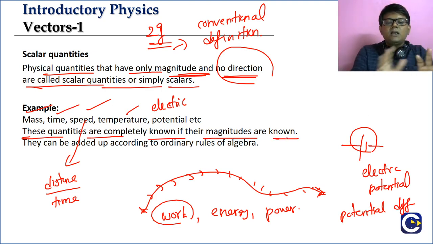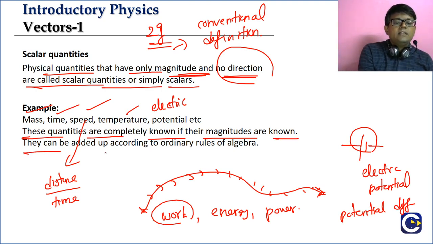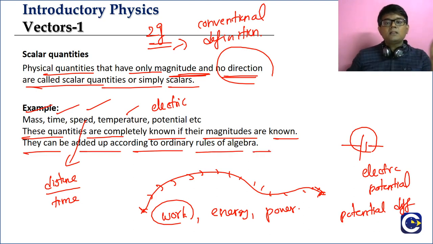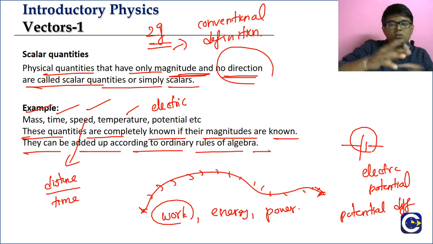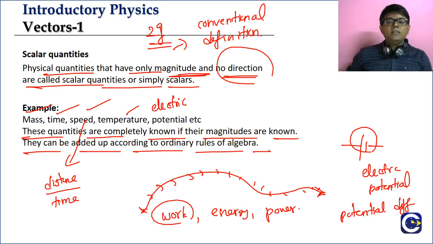And the next point is that they can be added according to the ordinary rules of algebra. We have already seen that in the mass case: 2 plus 3 is 5, and if you take away 1 kg, 5 minus 1 is 4. These types of quantities we call scalars.